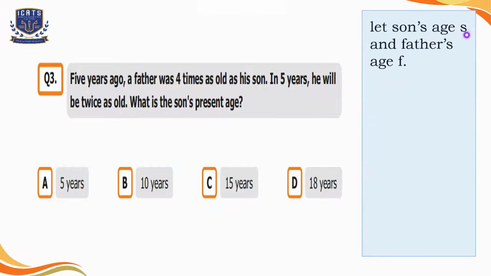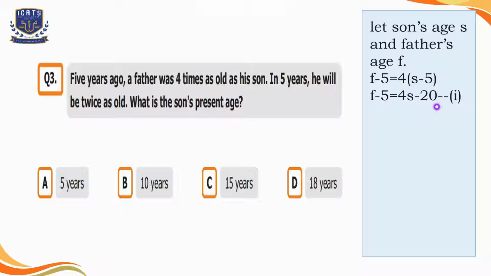So here, S represents the son's age and F represents the father's age. In the first part of the question, it's mentioned that 5 years ago, the father was 4 times as old as his son. So that's why we have subtracted 5 from the ages of father and son both. And as father is 4 times the son's age, that's why we have written 4 with son's age. We can multiply 4 inside the bracket, so our first equation is ready here.